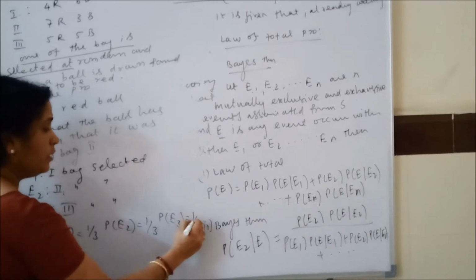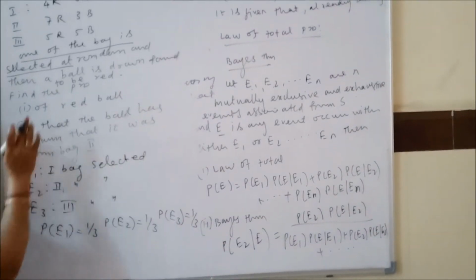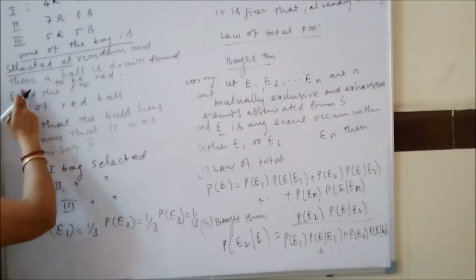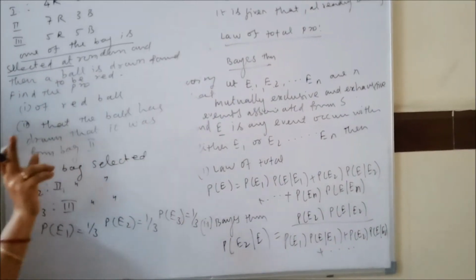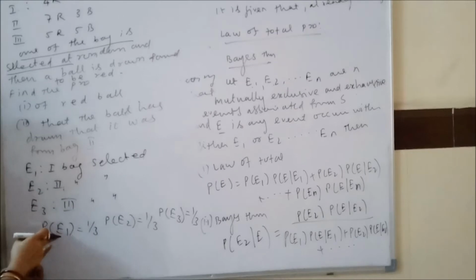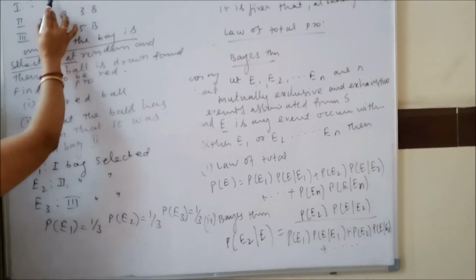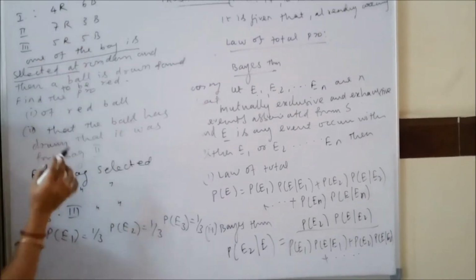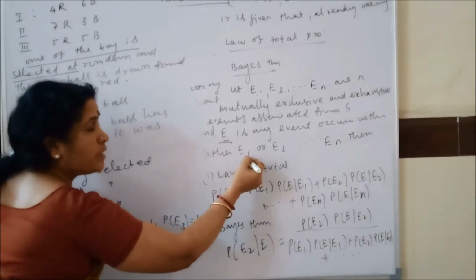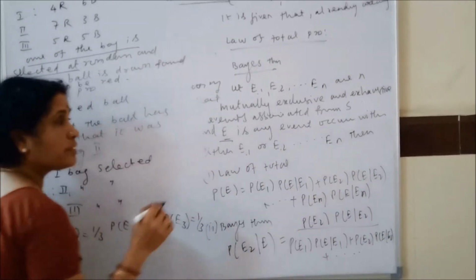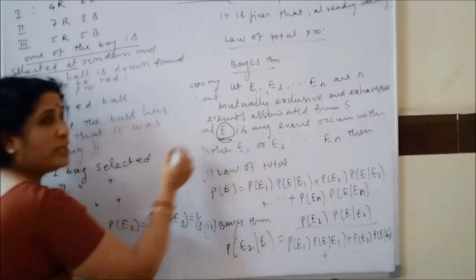Clear? Okay, fine. Now see, after selecting this bag, a ball is drawn and found to be red. So what does that red ball contain? First bag, second bag, third bag. That is, event E occurs with E1, E2, E3, etc. So that is called a common event.